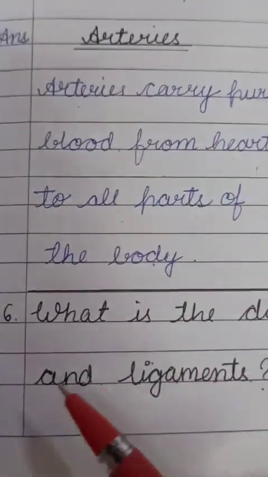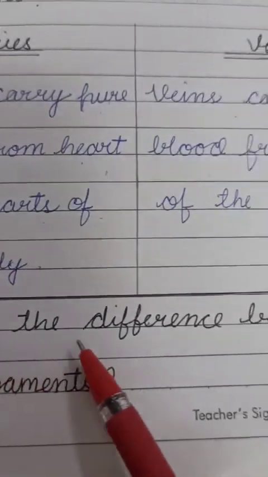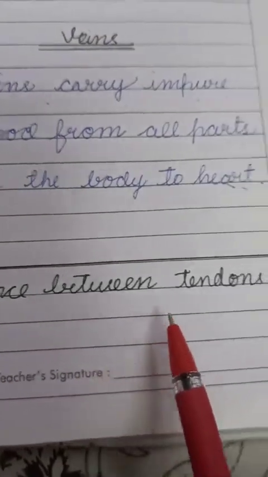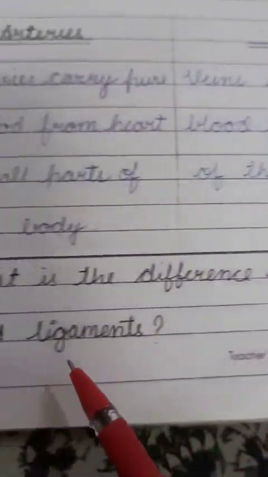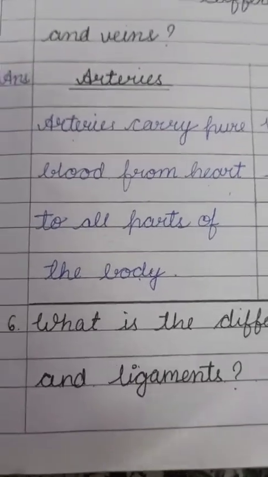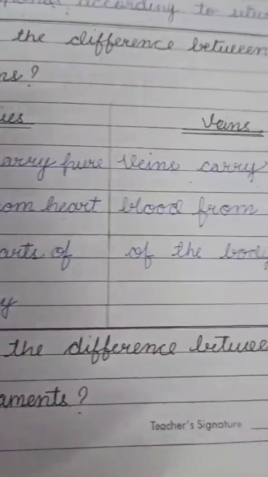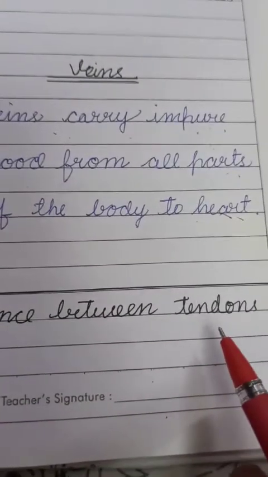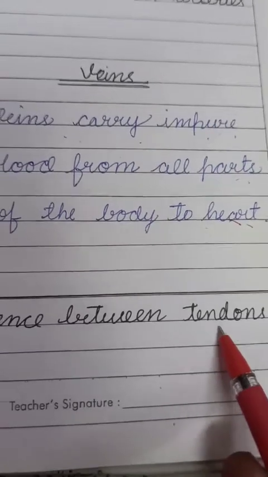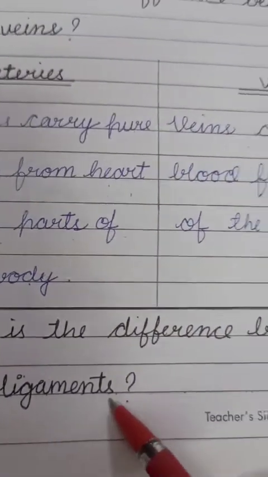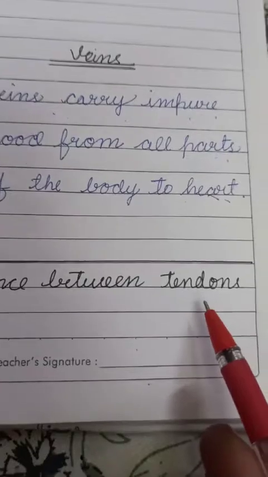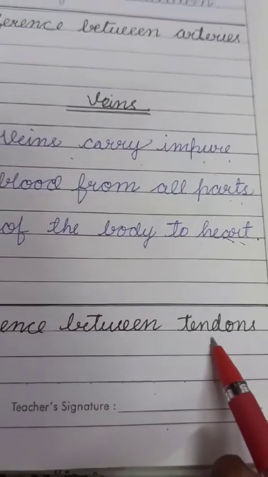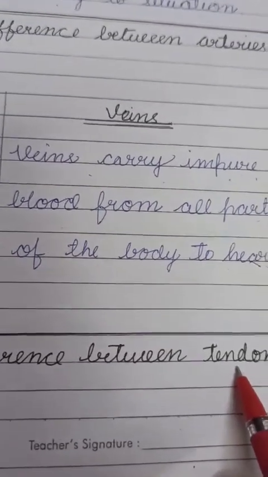So next, what is the difference between tendons and ligaments? You know children, I have taught you about these two types of tissues which are present along with our bones.